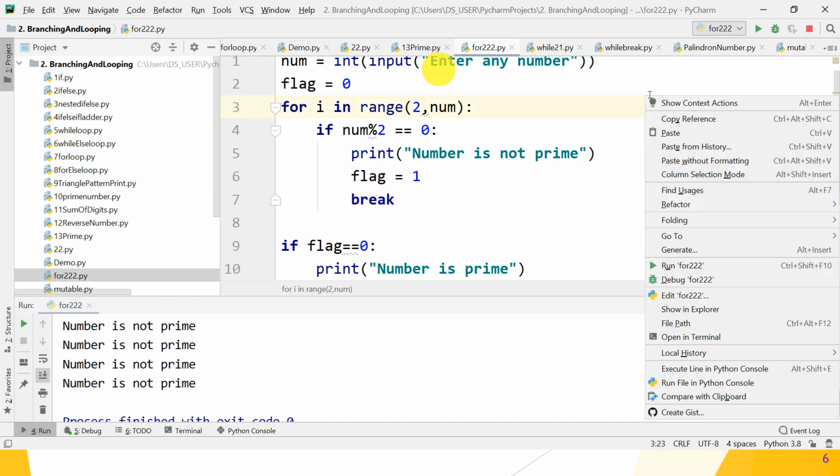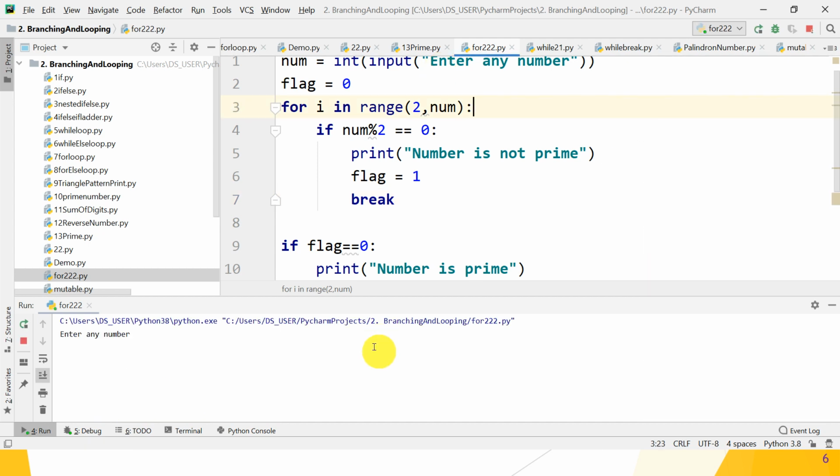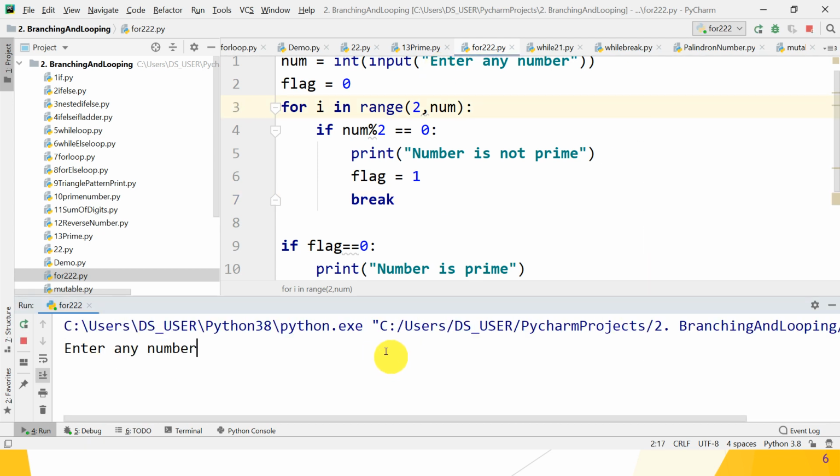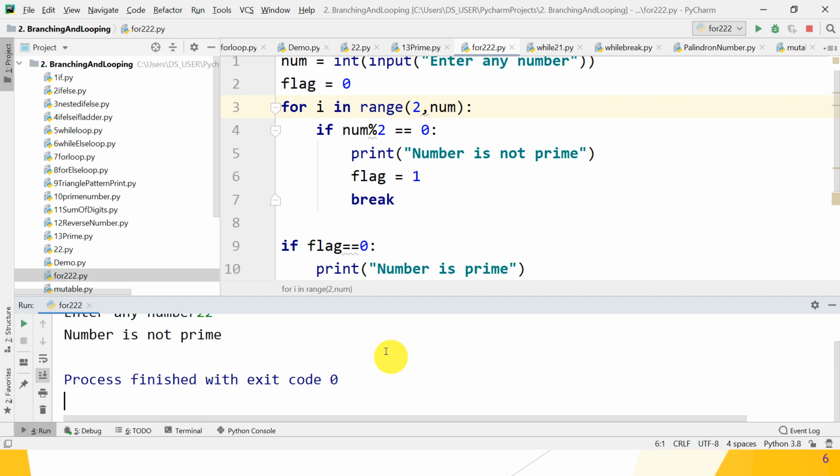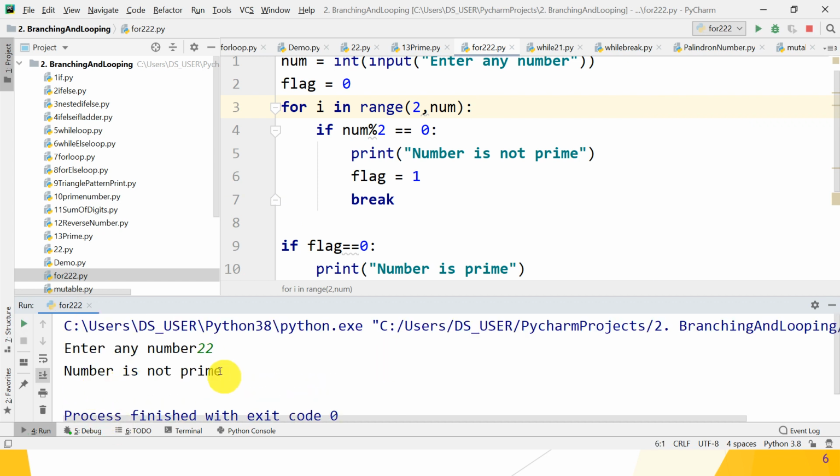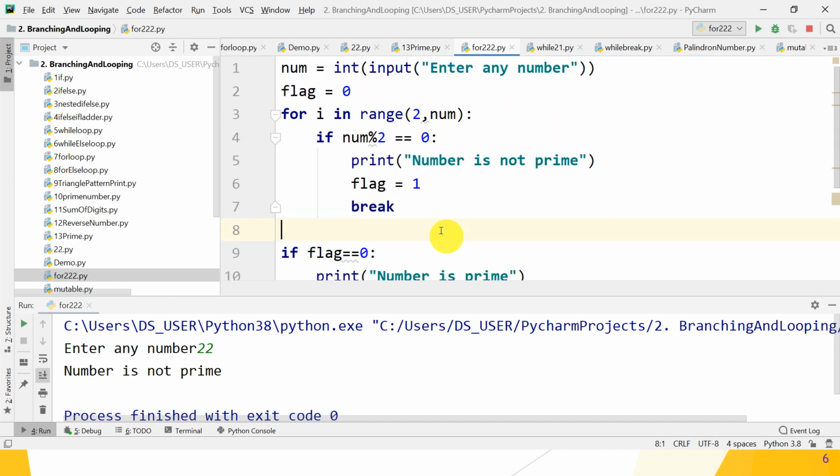Guys, now let's check whether it works or not. So enter a number, suppose 22. Now what is the output? Number is not prime. Yes, great. So this is our expected output. We can finish it a number of ways, but guys, just look at the code. This is the primary code for testing a prime number.